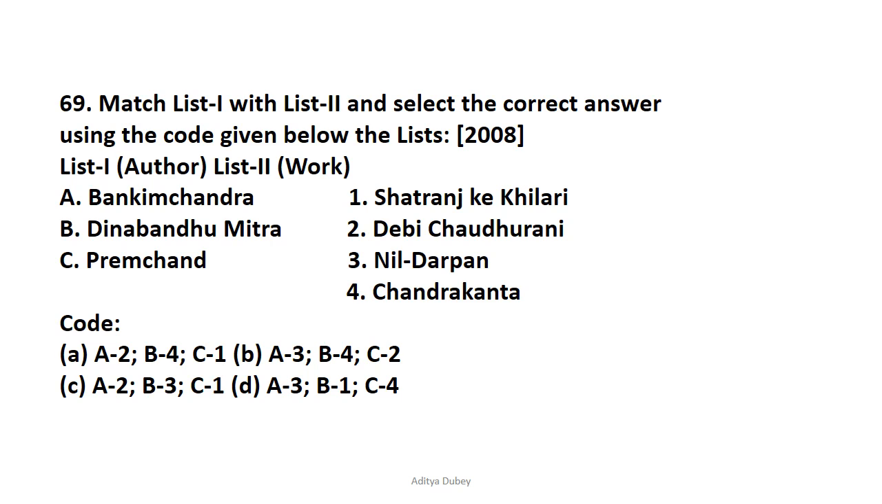Now question number 69 is, we need to match list 1 with list 2, and we have been given a list of authors followed by their works. So this question is very easy. So the correct answer is option C, that is A belongs to 2, that is Bankim Chandra wrote Debi Chaudrani, Deen Bandhu Mitra wrote Neel Darpan, Premchand wrote Shatranj Ke Khiladi. So this is the analogy that you can easily guess. So let's move on to question number 70.